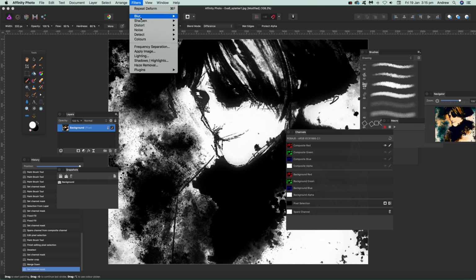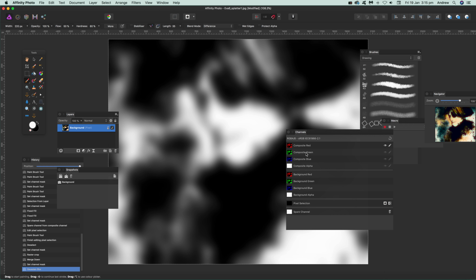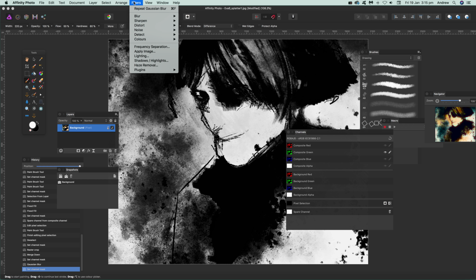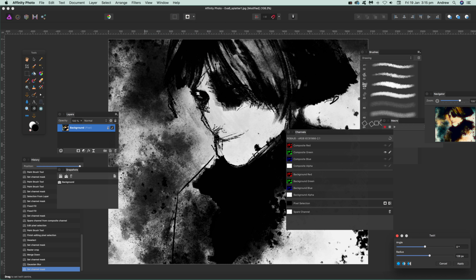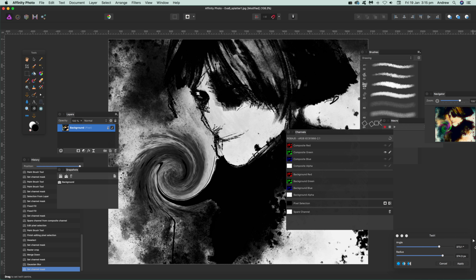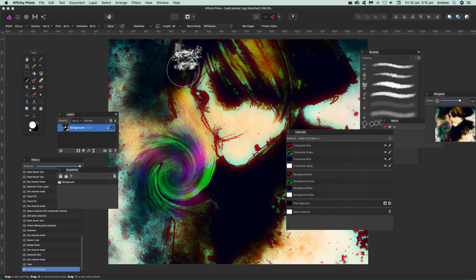So I'm just going to apply, say, blur. Just apply blur, click apply. Now, composite green, I'm going to see that nothing's been changed there. So then go to Filters, Distort, and maybe Twirl. Just change the angle, drag that over there. Click apply. And now when you go back, you can see you've got the blur and also this twirl design just in the green channel.